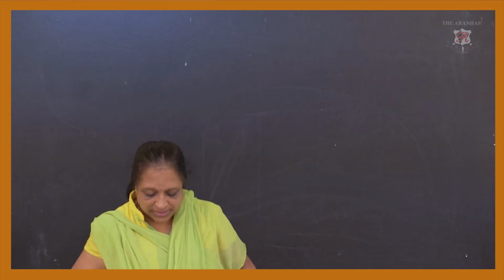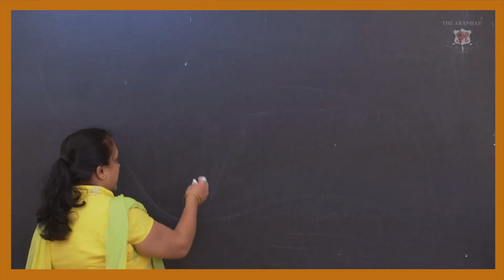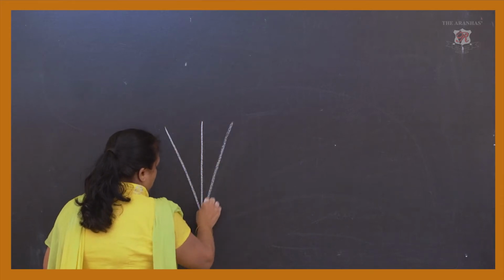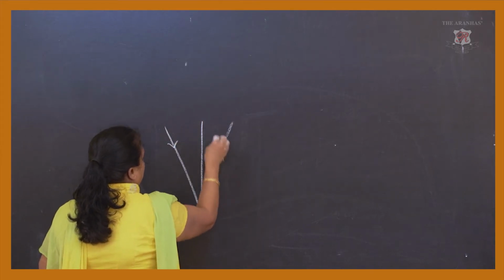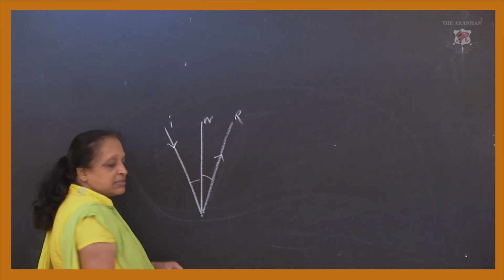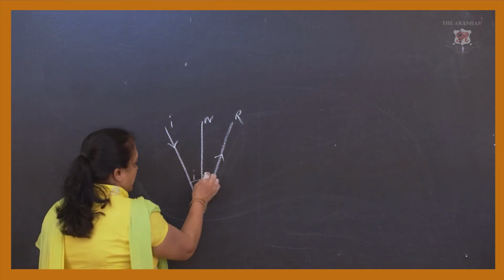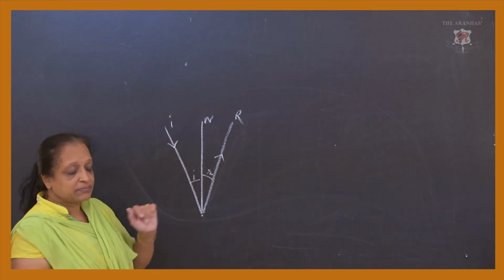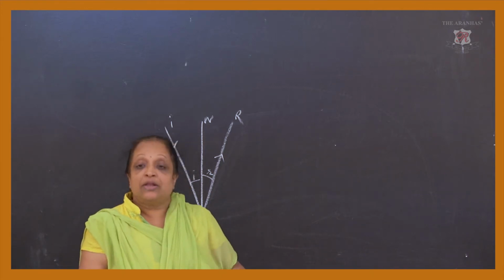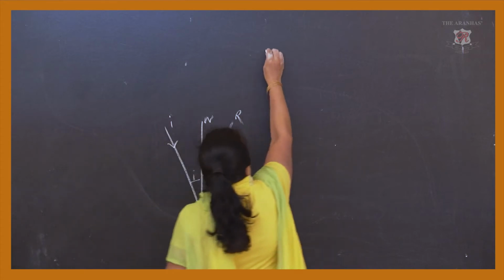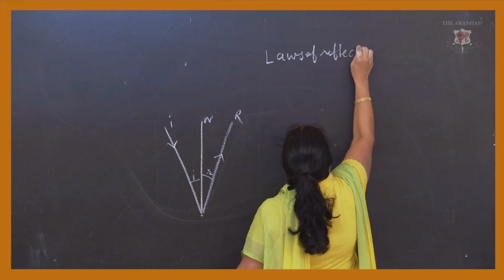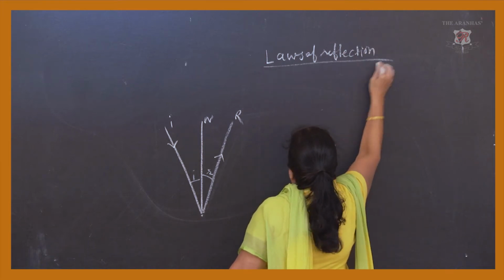Now based on this, again I draw the diagram for you. We have the normal, we have the incidence, we have the rays of reflection. This is N, this is I, this is R, this is the angle of incidence, and this is the angle of reflection. So we will denote it by capital R. Now based on this, we have the laws of reflection.